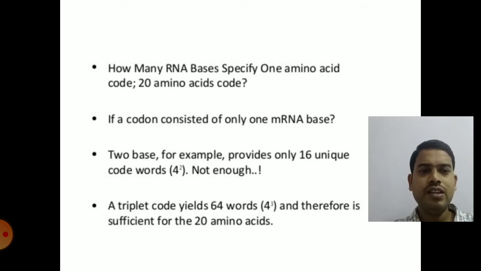If you use 2 nitrogen bases in a codon, then you have 4 to the power of 2, that is 4 into 4, 16 codons, which is not sufficient for the synthesis of 20 amino acids. If you have 3 nitrogen bases in a codon, 4 into 4 into 4, that is 64 codons. These 64 codons are enough for the synthesis of 20 amino acids. This is the theory, which was proved by Nirenberg, Matthaei, Ochoa and Khorana et al.